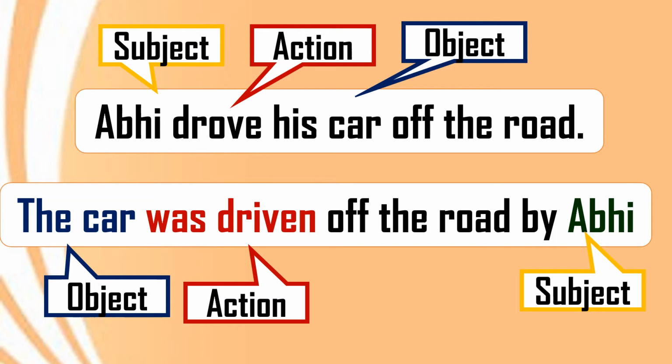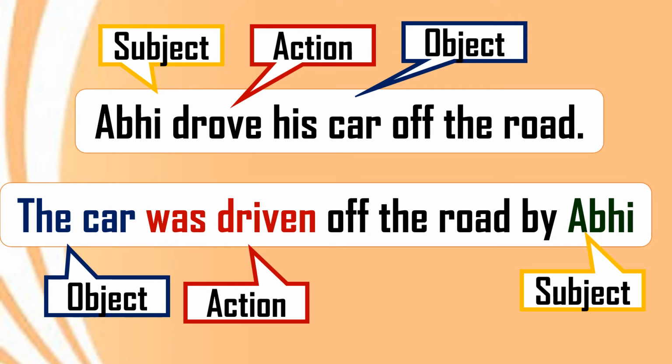So the car was driven. See the change in the verb also. In the first sentence, Abhi drove his car, and in the second sentence, we have changed the verb form. The car was driven. Here we have used the form of to be, was, and the PP, past participle of the verb drive: drove, driven. Okay, so see how we change the active voice into passive voice.